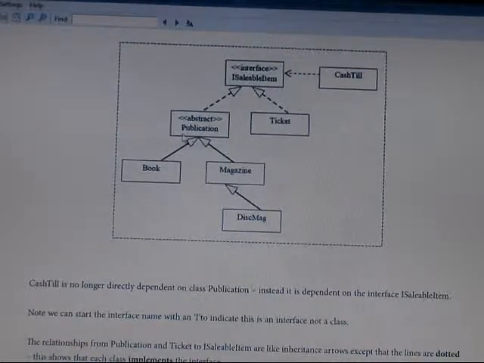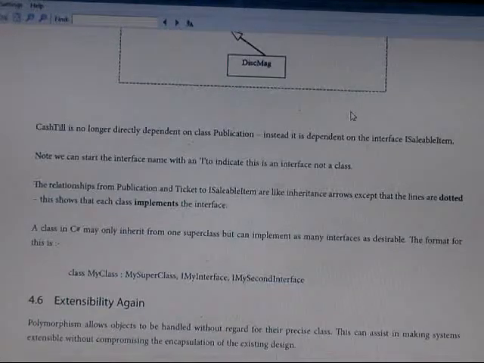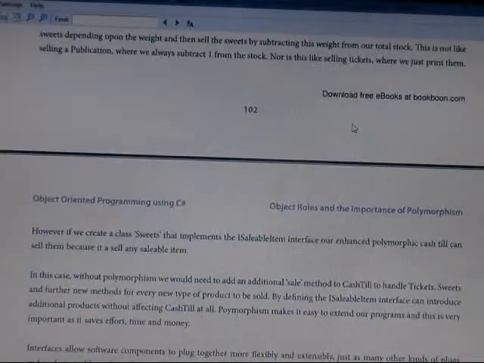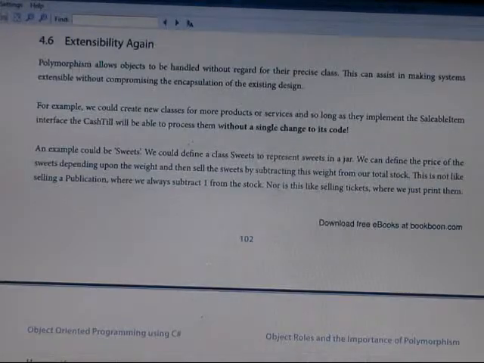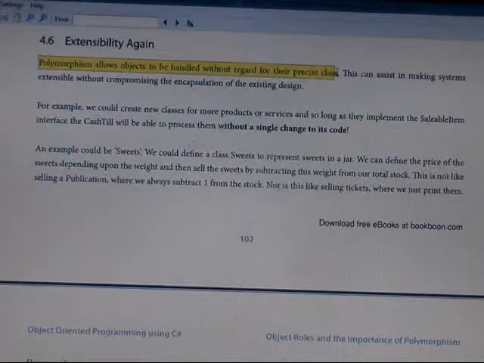So again, extensibility: polymorphism allows the object to be handled without regard to the precise class.